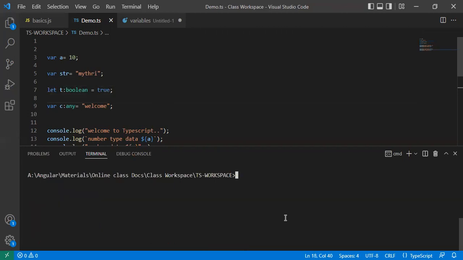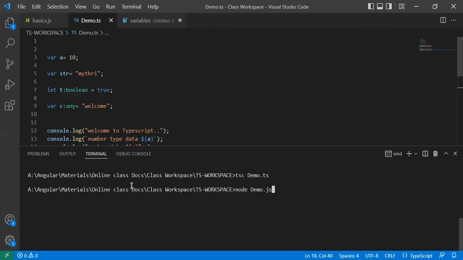Same as before, if you want to compile the program, first I have to use tsc demo.ts, and then execute. If there are no errors, then it will print an empty line. If there are any errors, it will give some error description. Now I will print that, and it will be executed happily.